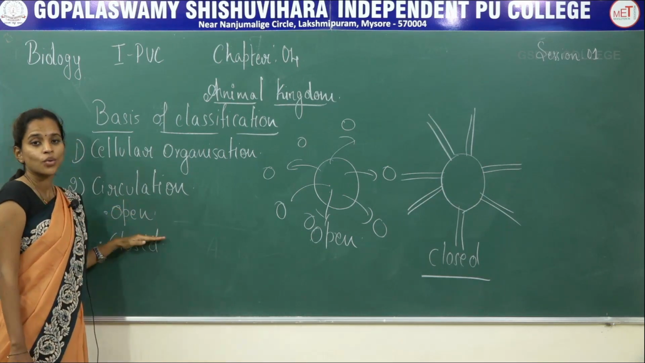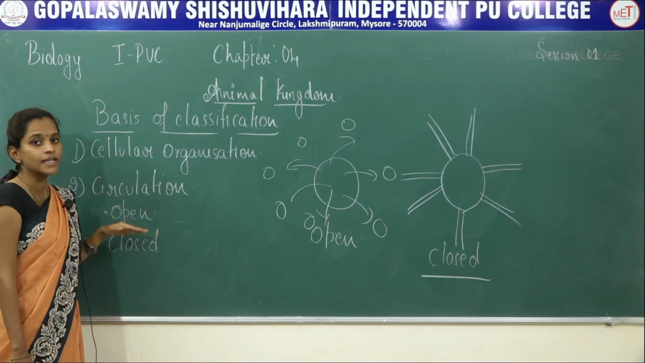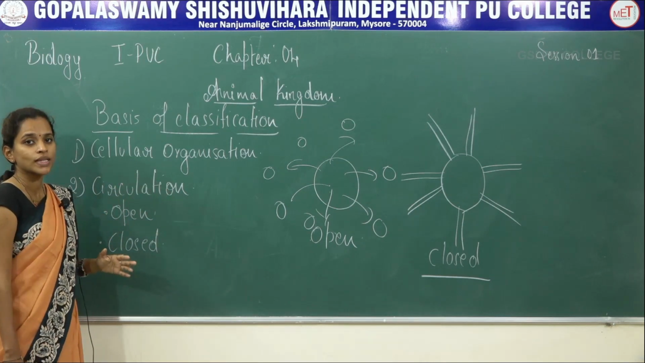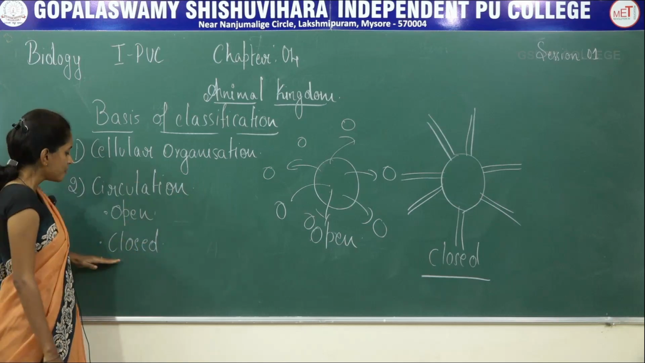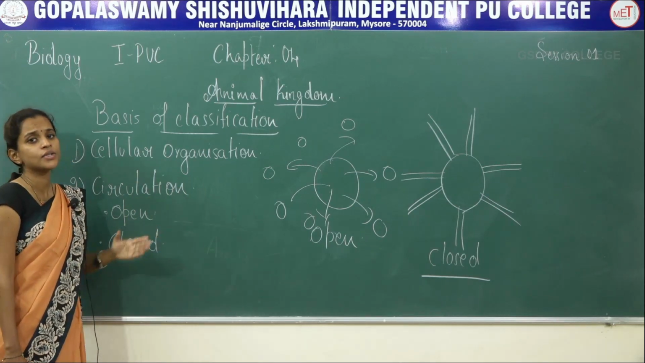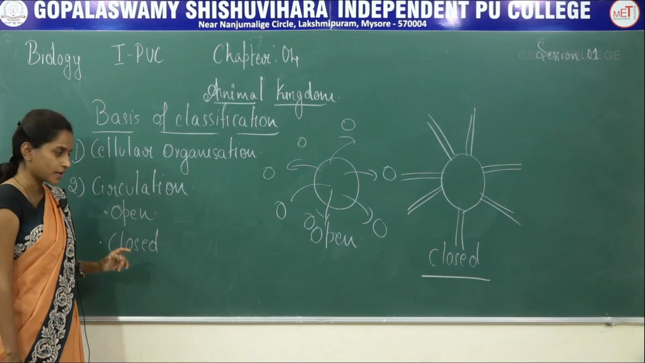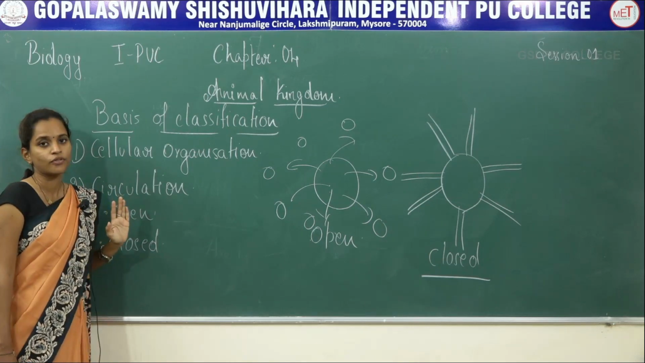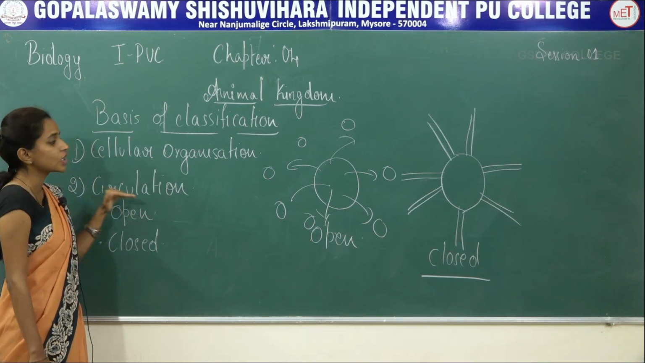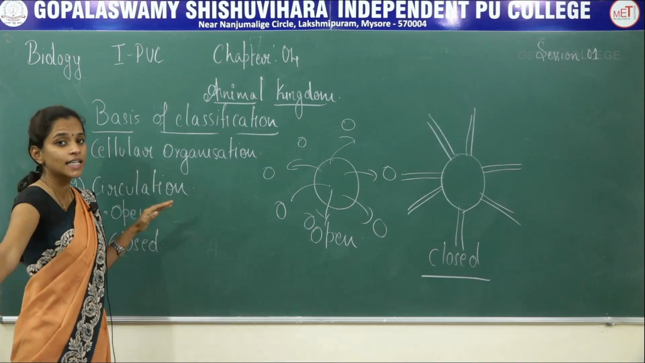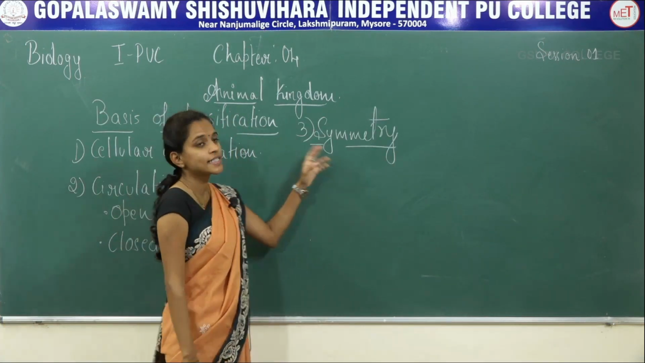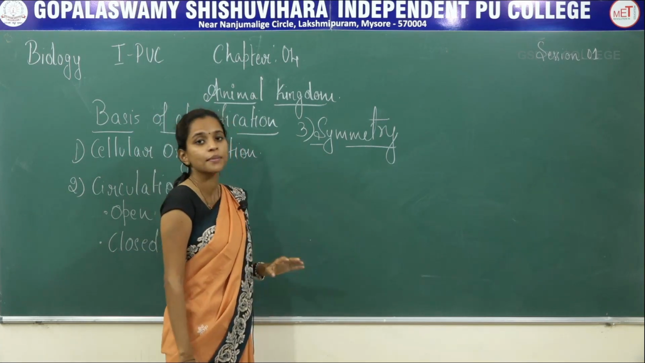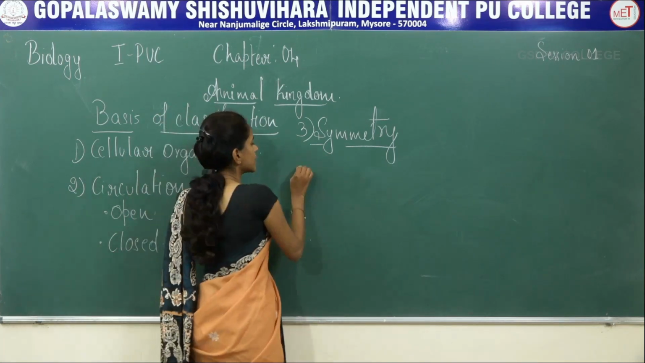Open shows the blood being directly in contact with the cells or the cells being directly bathed in the body fluid. Closed have arteries or veins to carry off this blood. That is about second type of classification, circulation. Next is third type of classification. Third type of classification is symmetry. So symmetry, they are mainly of three different types.